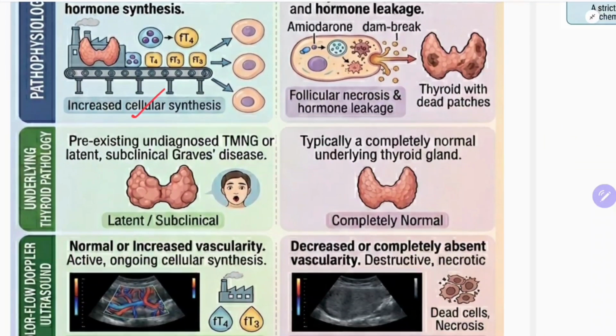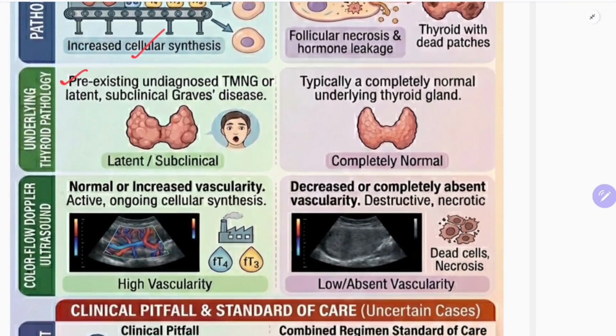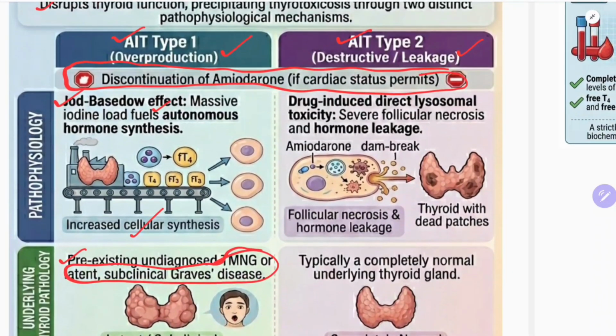This happens in pre-existing undiagnosed toxic MNG or latent subclinical Graves' disease. On ultrasound you will have normal or increased vascularity, active ongoing cellular synthesis. High vascularity you will see on ultrasound in AIT type 1, and it is seen in an abnormal gland, as I said.